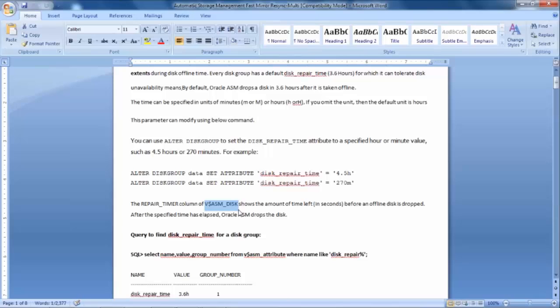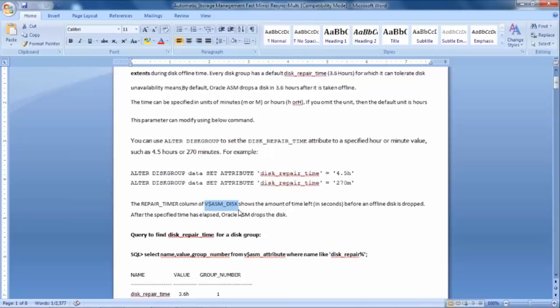and avoid the rebalancing operation done in previous versions, as in Oracle 10g, right? Clear? Means ASM will wait up to the disk repair time, and if the disk does not come back, then it will drop the disk only at that moment. And in between,